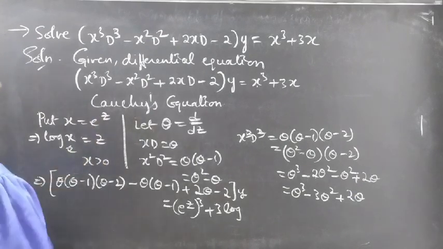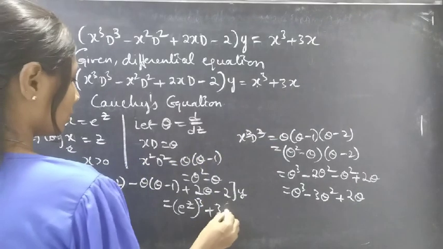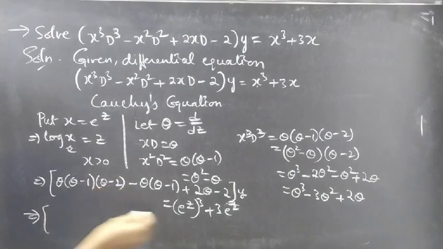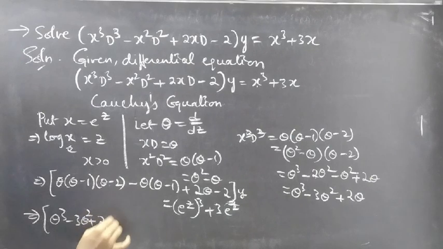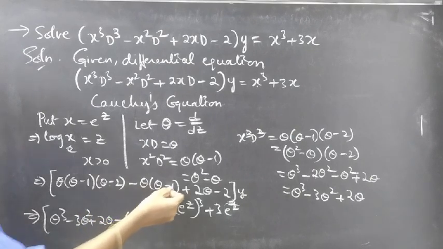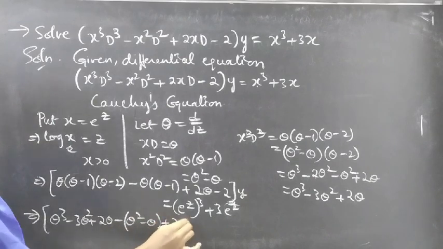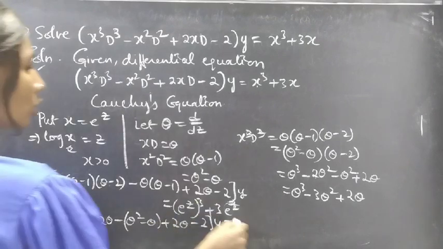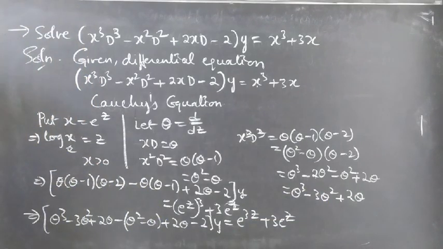We'll get theta into theta minus 1 into theta minus 2 is theta cube minus 3 theta square plus 2 theta, minus of theta into theta minus 1 is theta square minus theta, plus 2 theta minus 2 into y equal to e power z whole cube is e power 3z plus 3 into e power z.